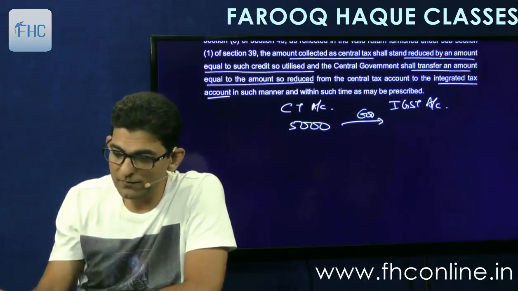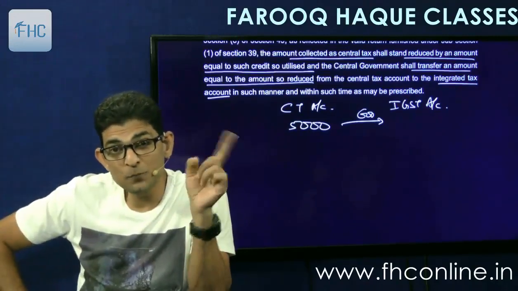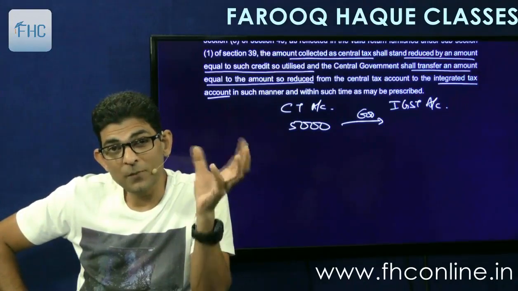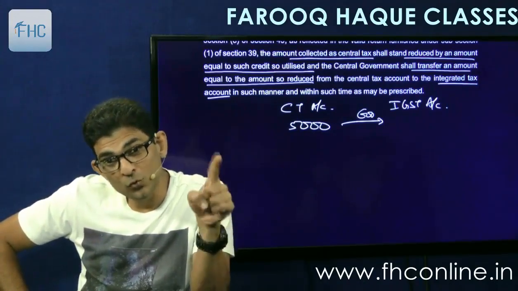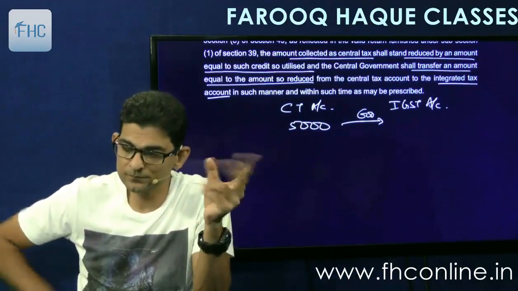I had explained to you before, if ITC of IGST is used to pay CT, then the government transfers that much amount from the IGST account to the central tax account. So this keeps going on.